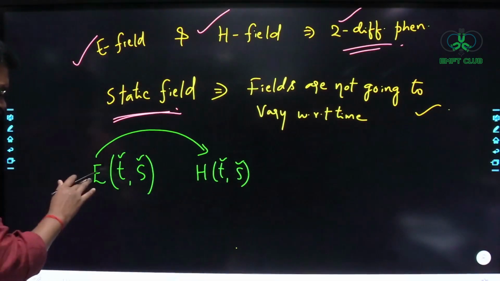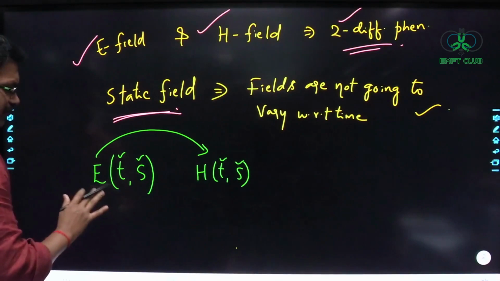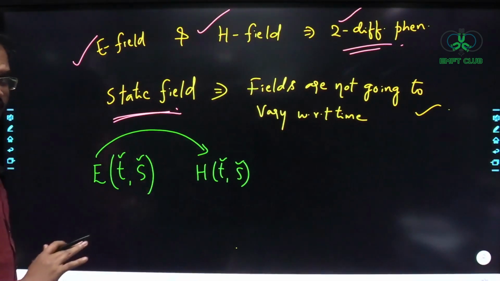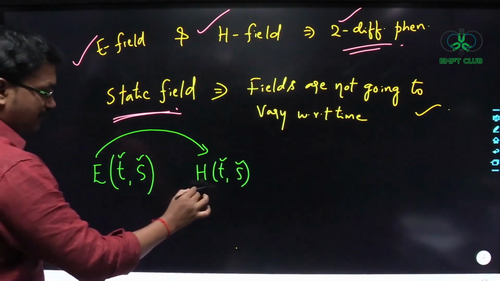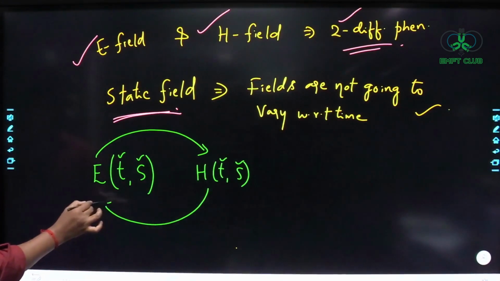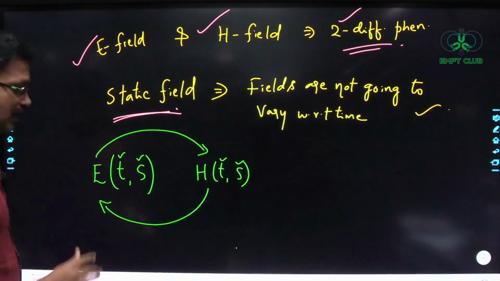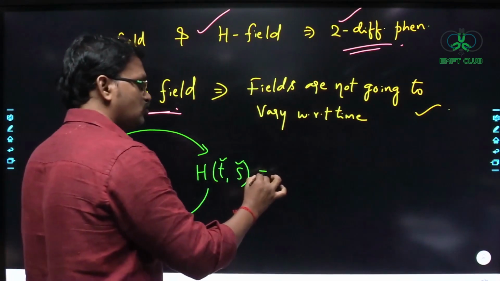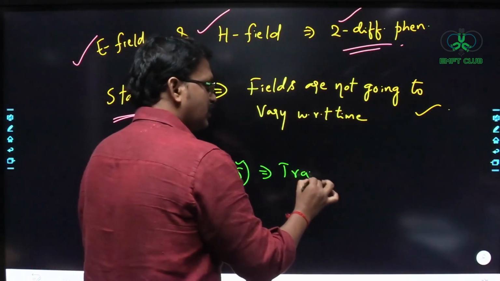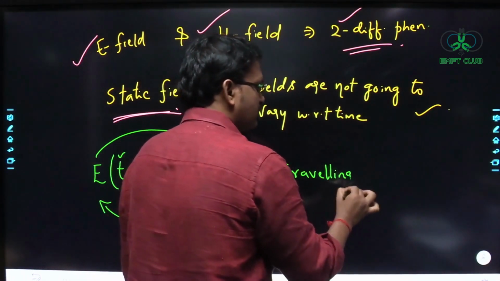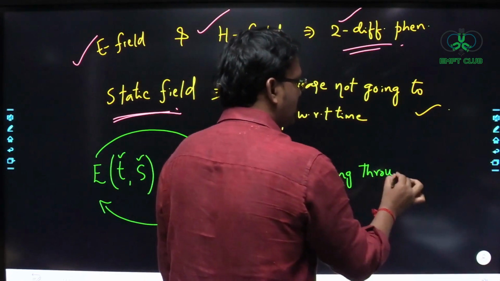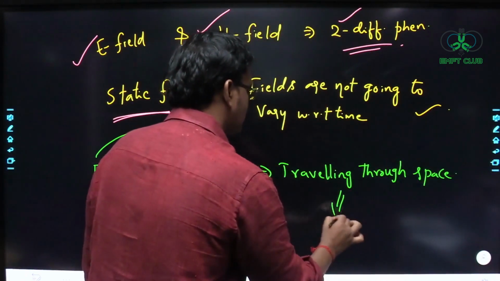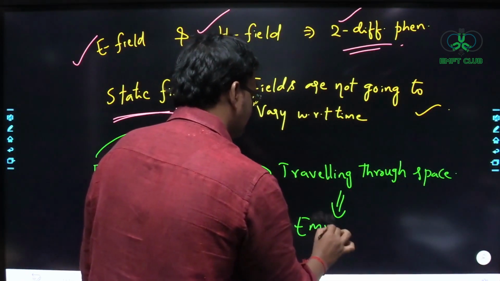Whenever you have a time varying electric field, it is observed that it produces a time varying magnetic field, and this time varying magnetic field in turn produces a time varying electric field. One is producing the other, and they are traveling through space, which we call electromagnetic waves.